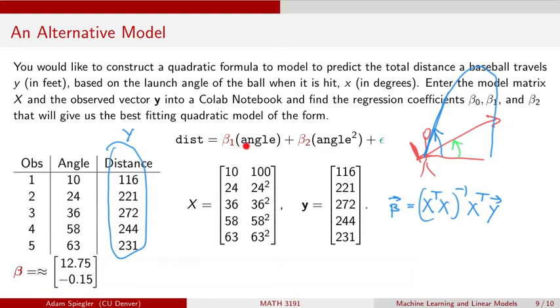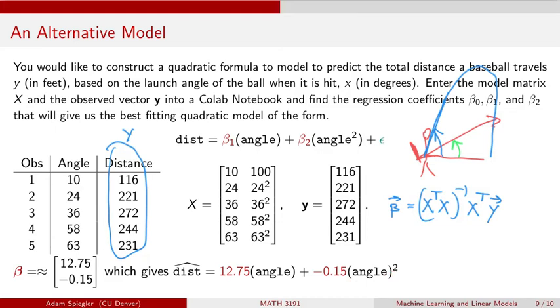So that's what goes in front of the angle. And the beta 2 value is minus 0.15, and that's what goes in front of the angle squared term. So according to this model, the predicted distance is equal to 12.75 times the angle minus 0.15 times the angle squared.